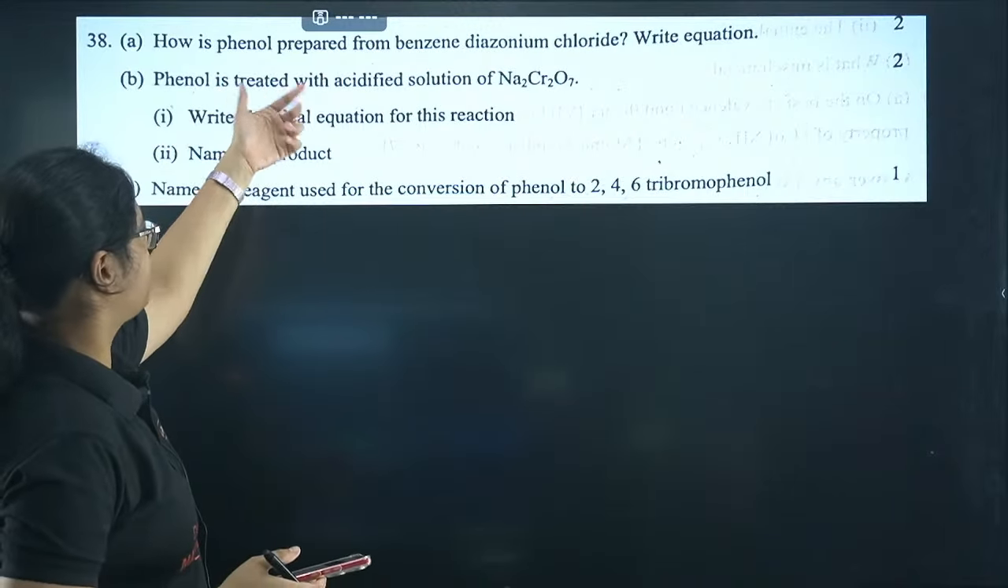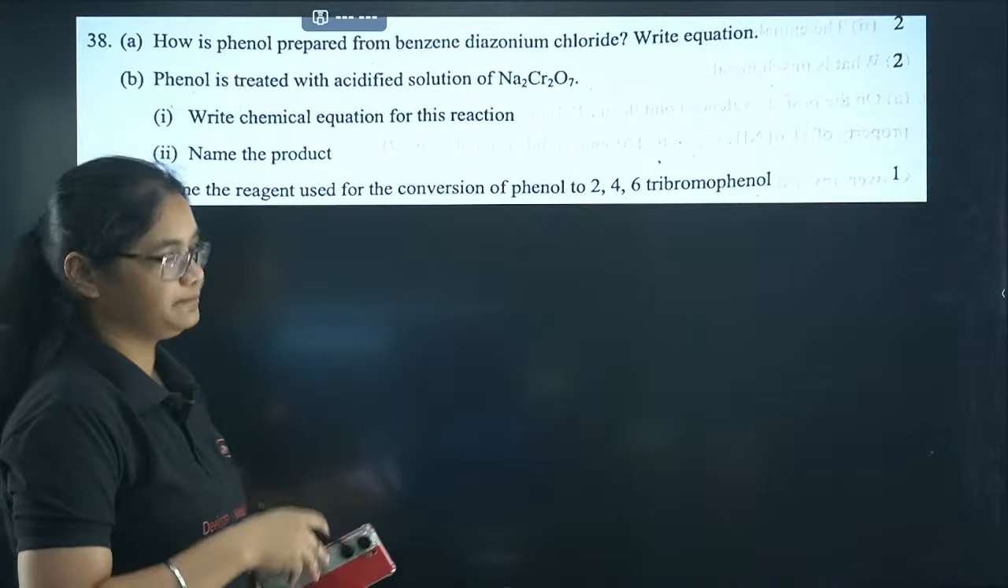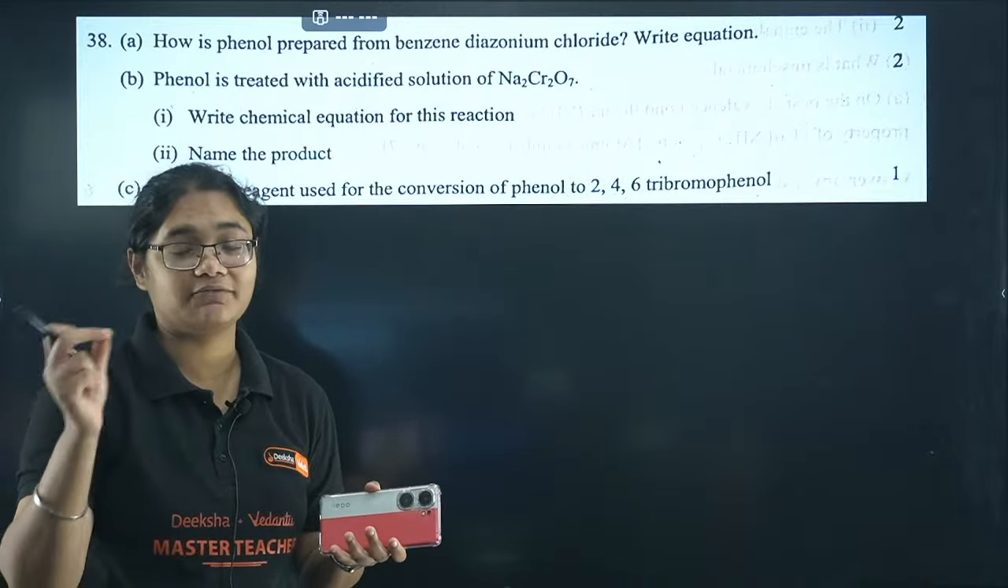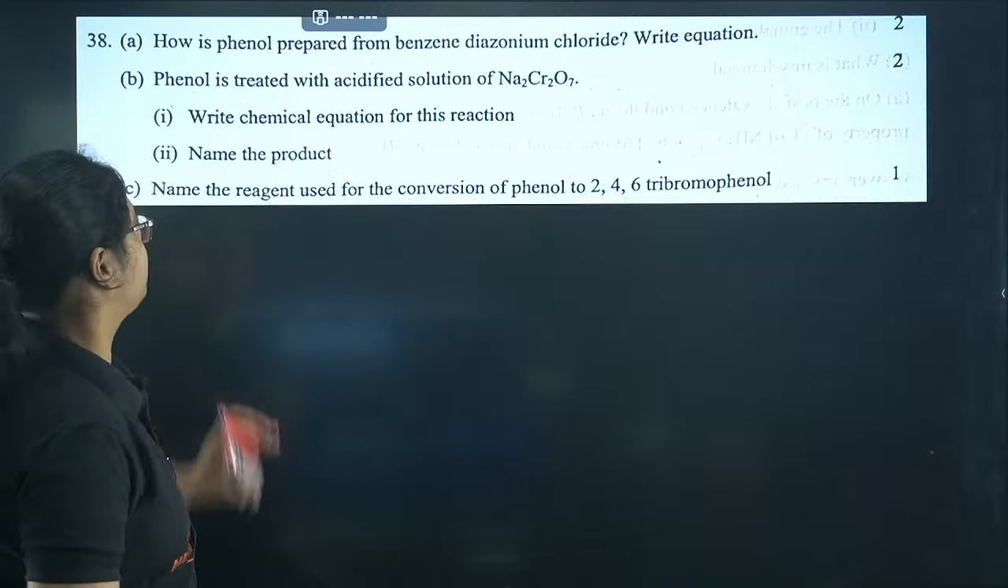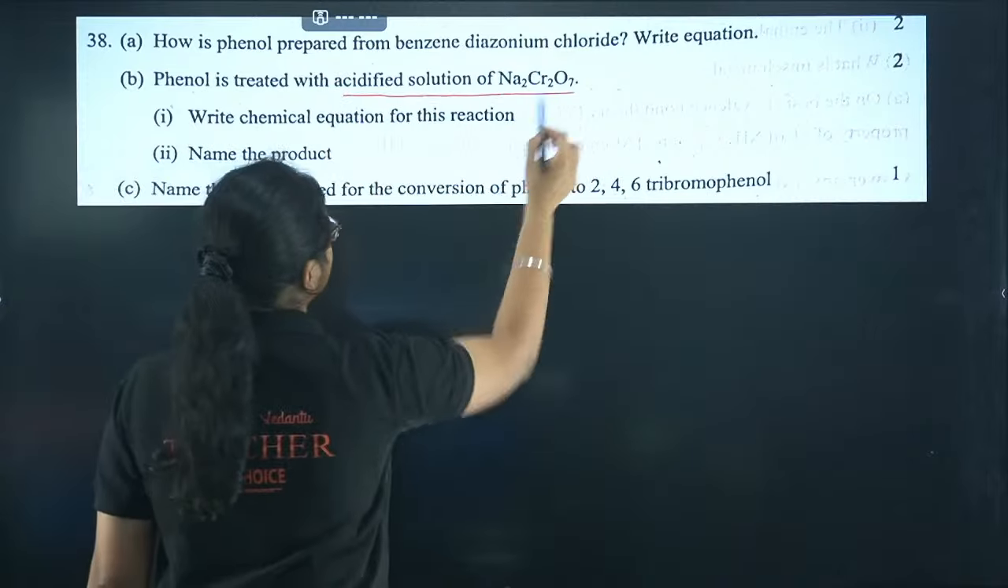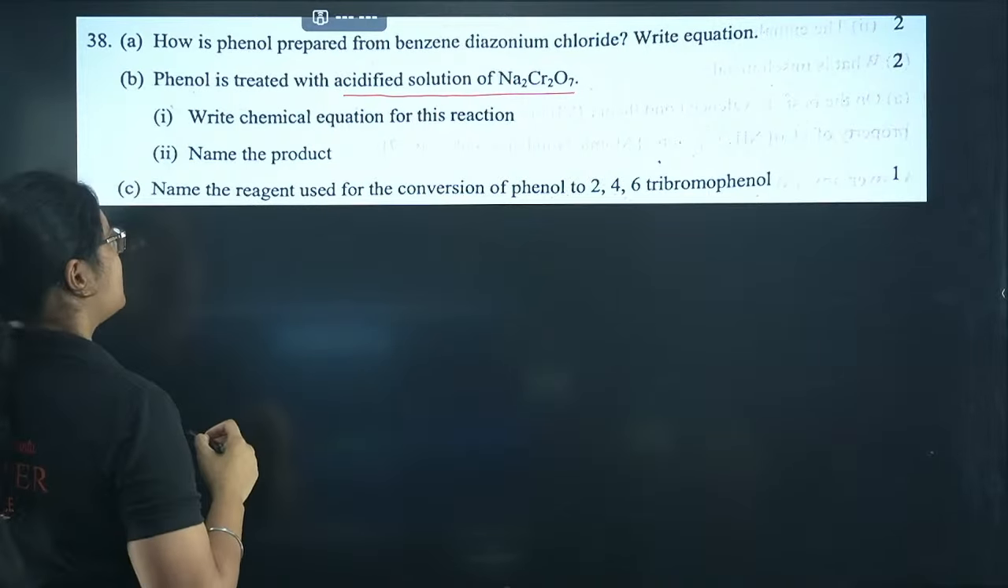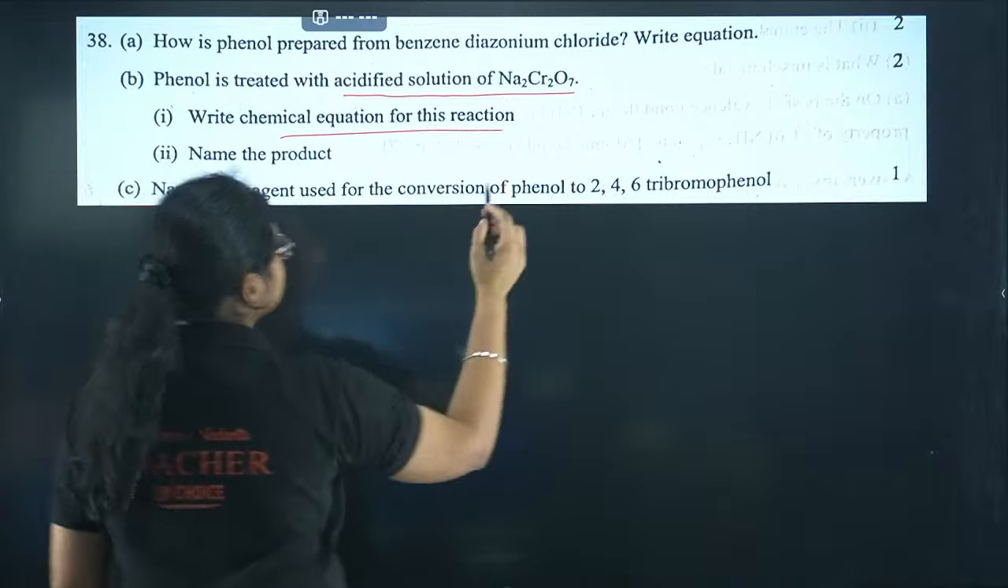Next, how is phenol prepared from benzene diazonium chloride? So benzene diazonium chloride, if you heat with warm water, you will get phenol. Next, phenol is treated with acidified solution of Na2Cr2O7. Write the chemical equation for this one.